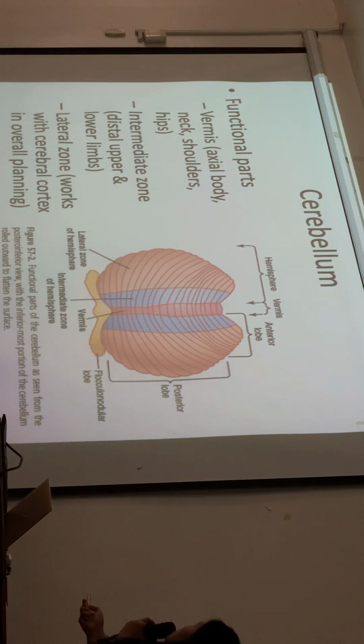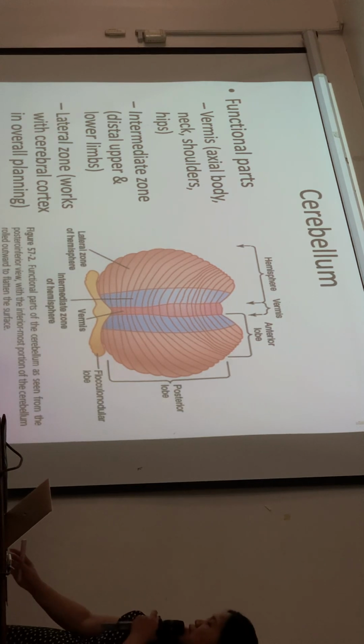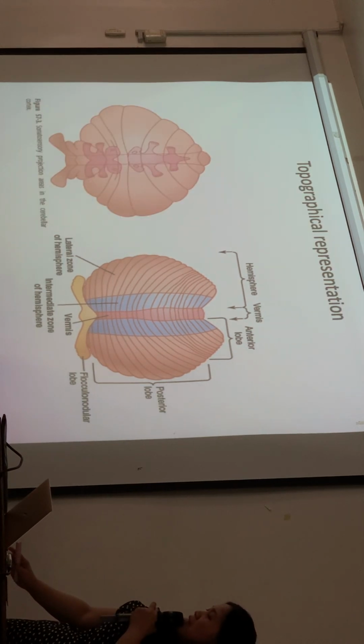The vermis is for the middle part of the body: axial body, head, neck, and shoulders. The intermediate zone is for the distal upper and lower limbs, while the lateral zones work with the cerebral cortex in overall planning. Okay, so these are the three functional parts of the cerebellum.